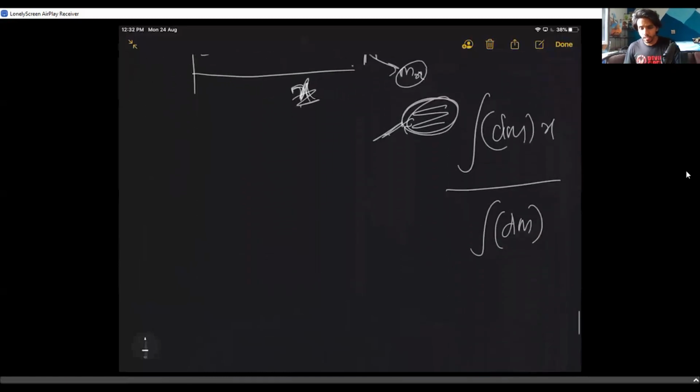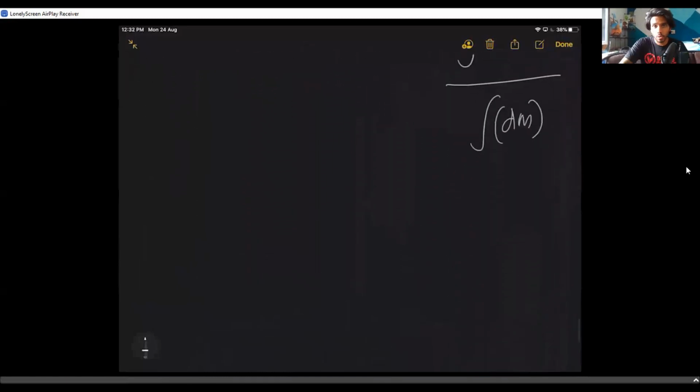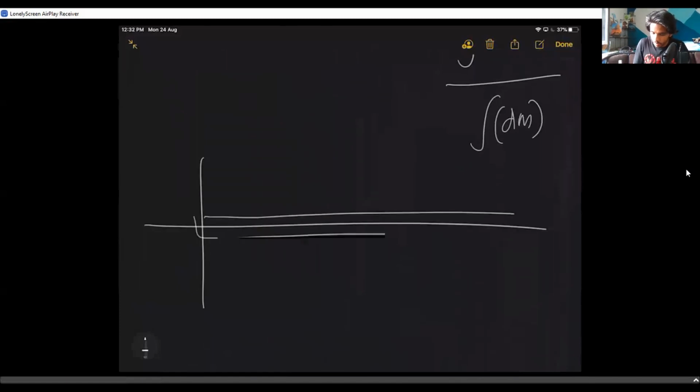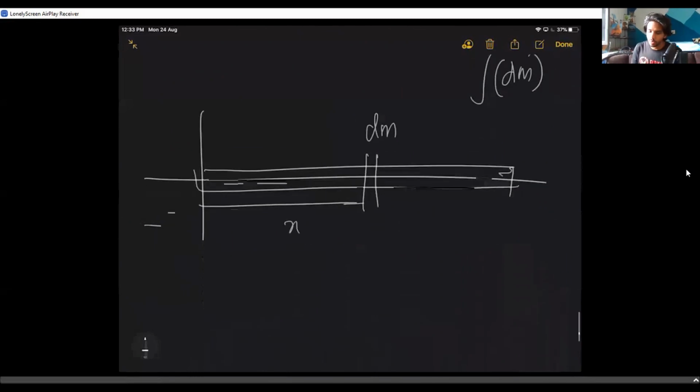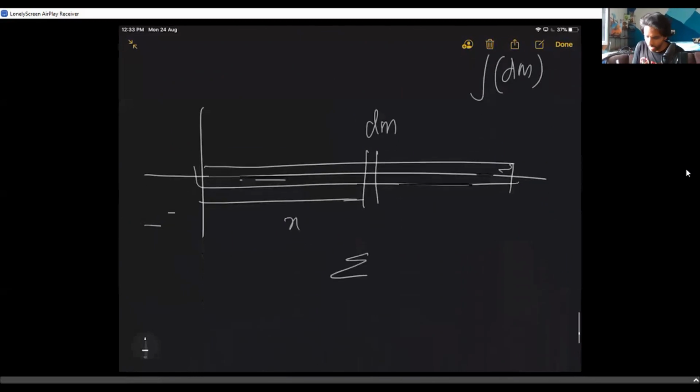So this might already look a bit difficult to you. I will show another single problem on this and give you an example. Somebody gives you a rod, asking what is the center of mass of this rod. At a distance x, there is a mass dm. So I will actually write this thing, dm x by sigma dm. This is so wrong. You cannot write it like this.